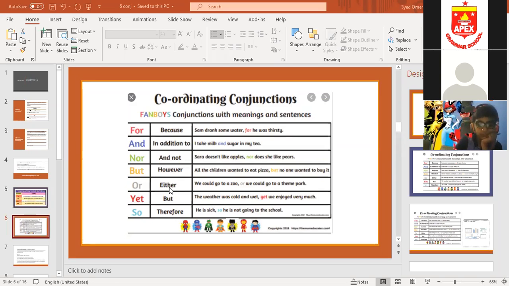Either Jim or his parents will come to the party. Okay, students? So these are all coordinating conjunctions.